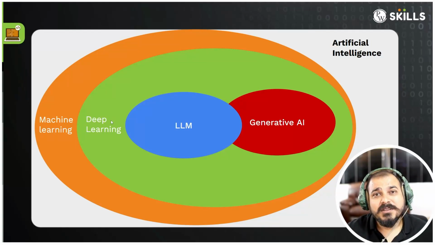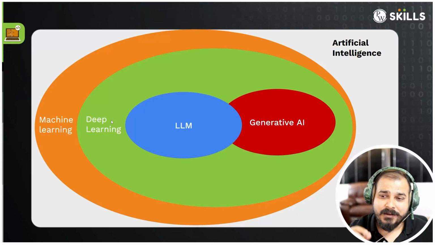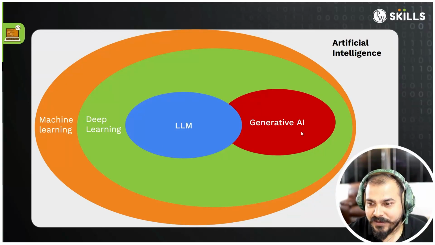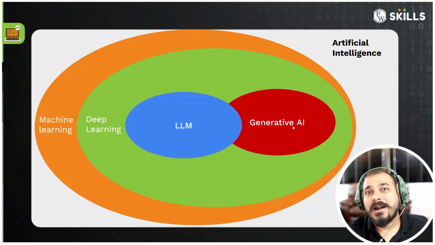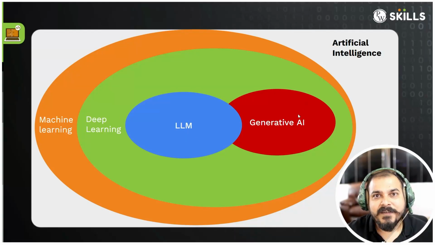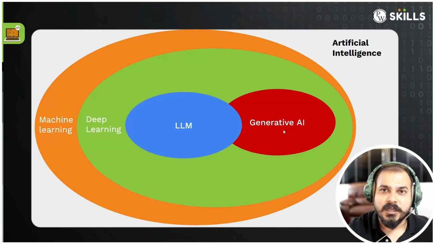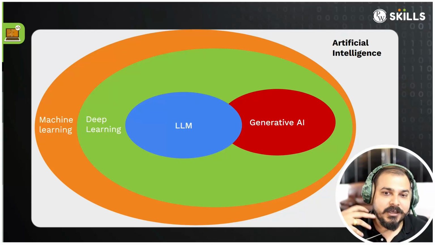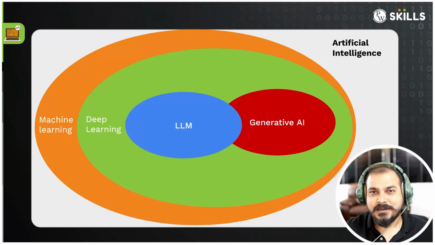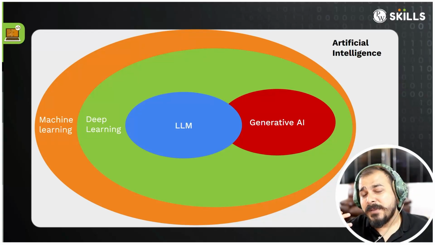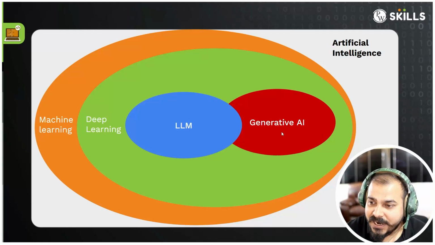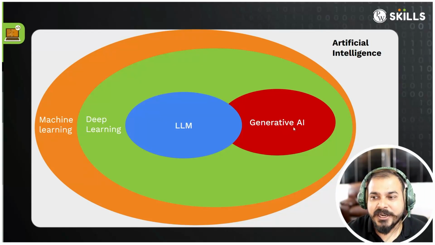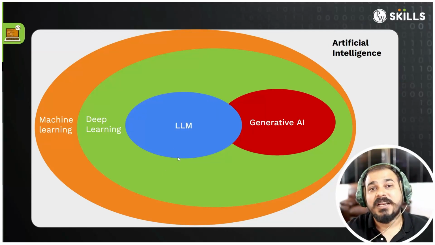Now in deep learning, specifically we discuss two types, okay? And probably many of you have heard about generative AI. Now generative AI is one part of deep learning. So if I talk about generative AI, it is a subset of deep learning. And here the main task is to create models which will be able to generate their own output. It can generate a new image, it can generate a new text. It takes some kind of input and it will be able to generate new data. The models used in generative AI, we basically call LLM models. LLM full form is large language models.